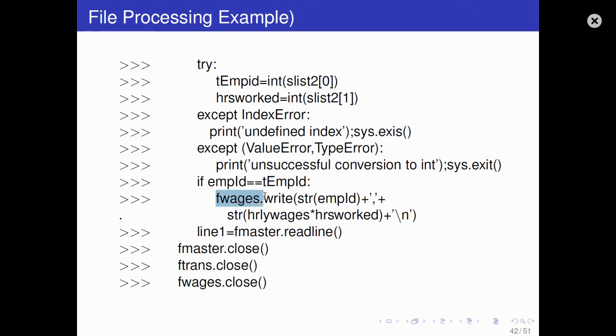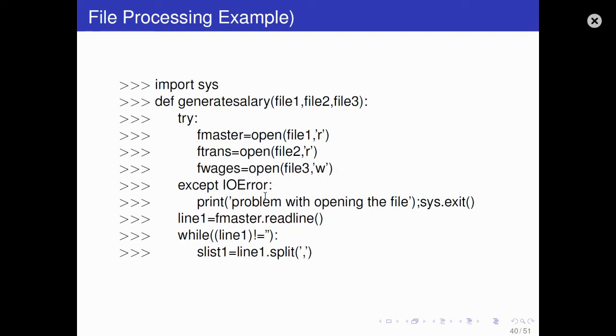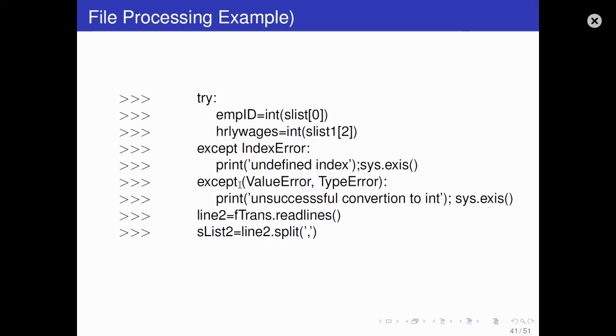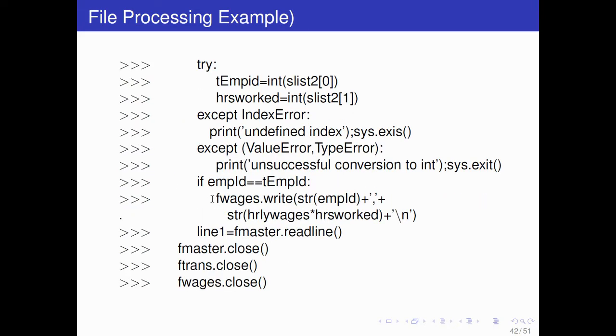Then f wages, which was actually third, f3. Okay, here it is f3. f3 dot write. So inside file 3 we are writing the string form of employee ID plus comma. Then we are adding the string of hourly wages into hours worked. Hourly wages and hours worked we have converted into int there, and now we'll multiply.